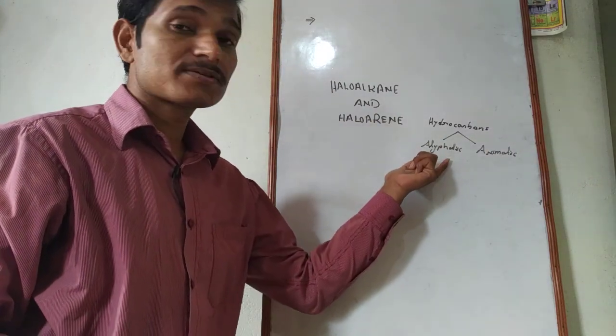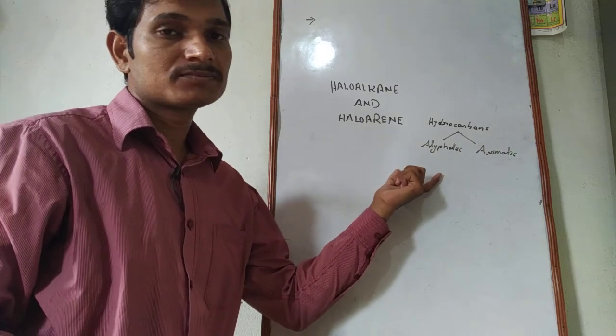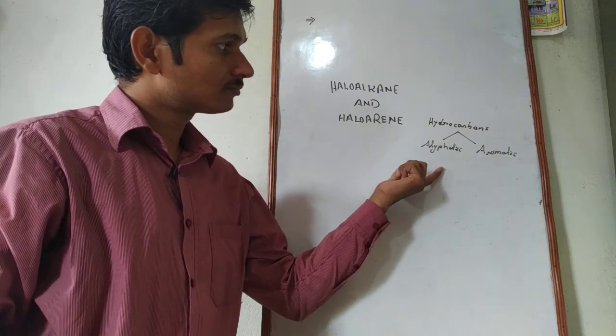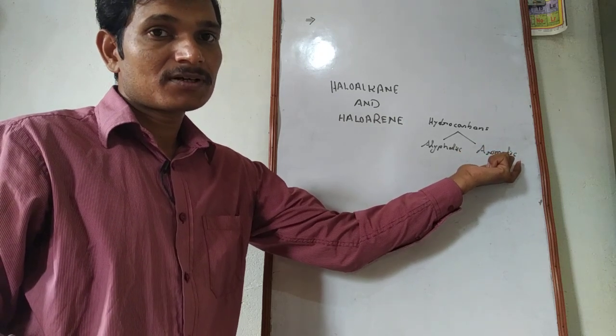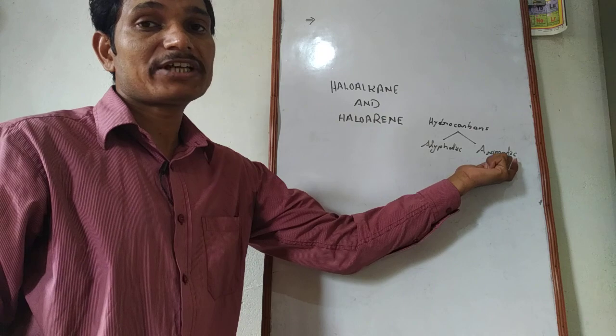Aliphatic hydrocarbons have an open chain or branched chain, while on the other hand, aromatic hydrocarbons have a cyclic chain such as benzene.